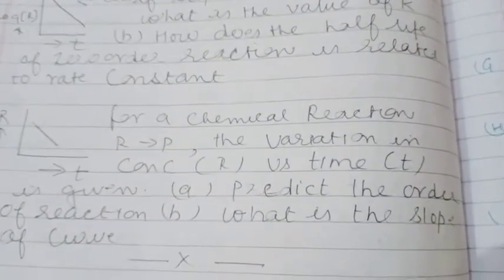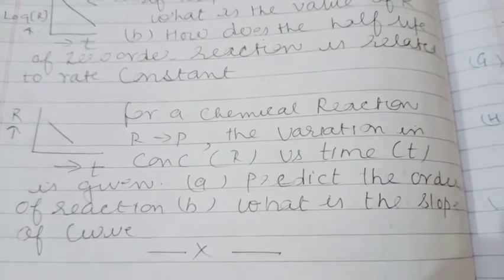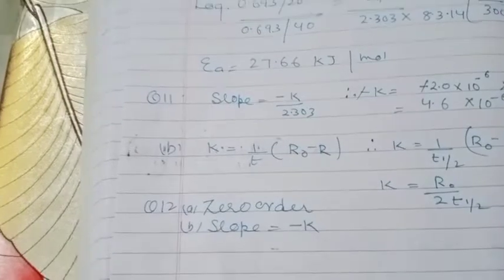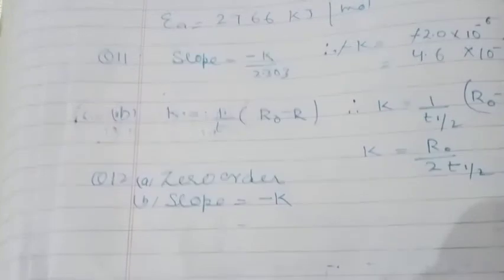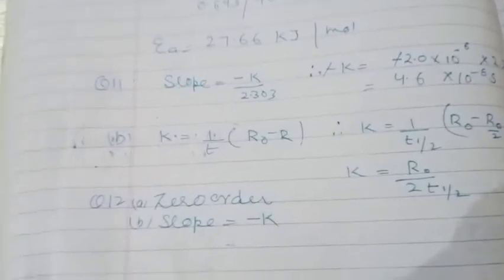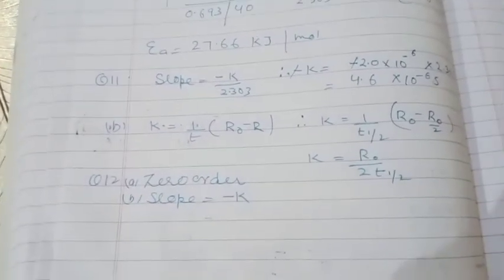Okay. Next, another question is to predict the order of the reaction, you have to tell the order, and third, what is its slope. You can see that in question third I have told you about this graph. It is a graph between concentration and time, and in this case you will see that it is a zero order reaction, and for a zero order reaction the slope is minus k. I think that is sufficient for you. In case you feel any difficulty in understanding, please call me. Thank you very much.